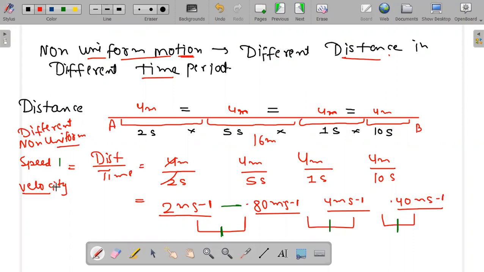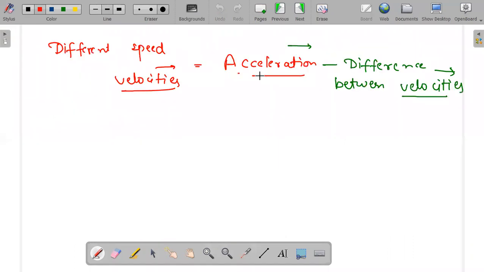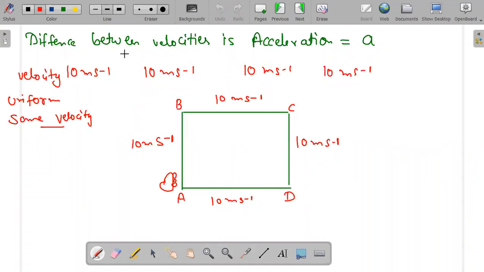And if you calculate different velocity, you can get acceleration. What is acceleration? Difference between velocities. Okay, so now in this question, you can see that the velocities are same here.